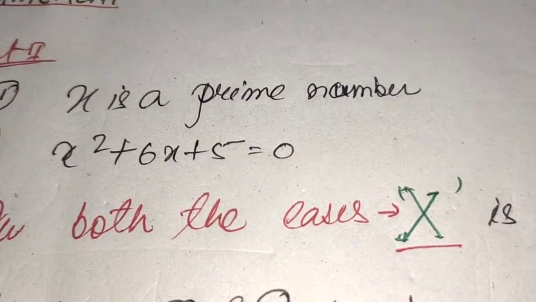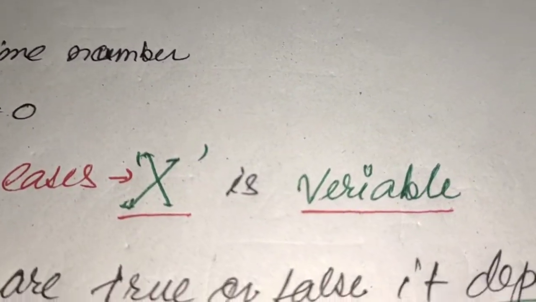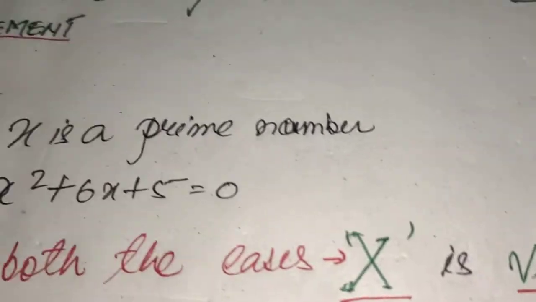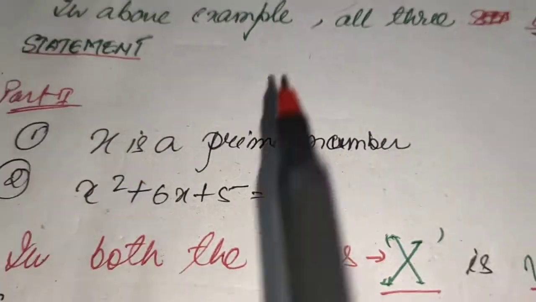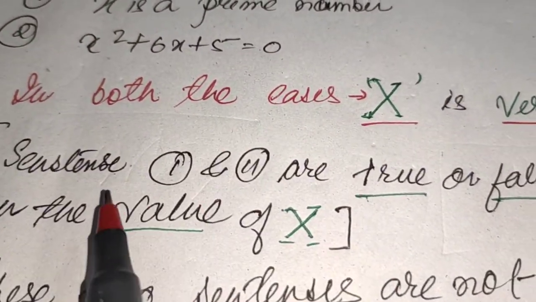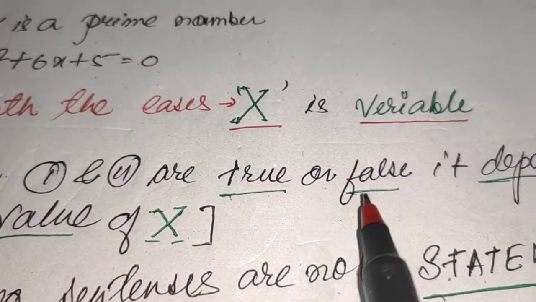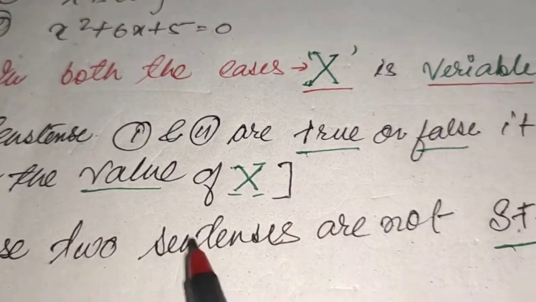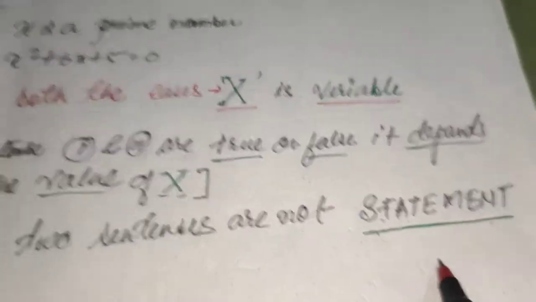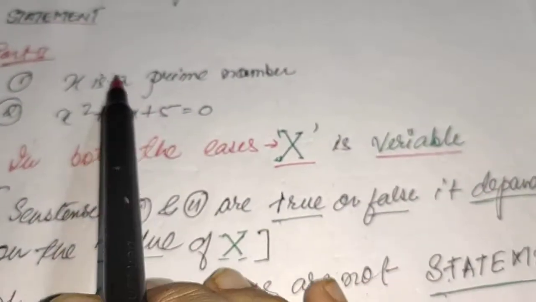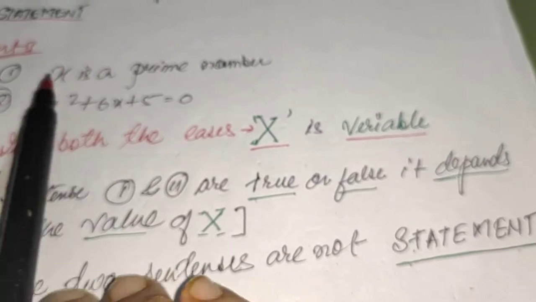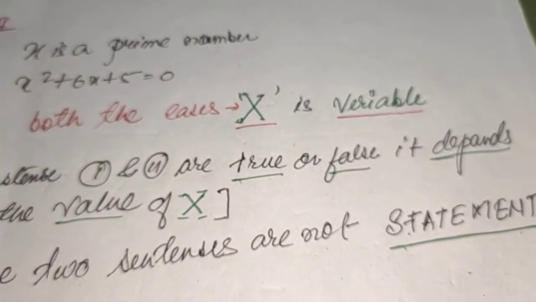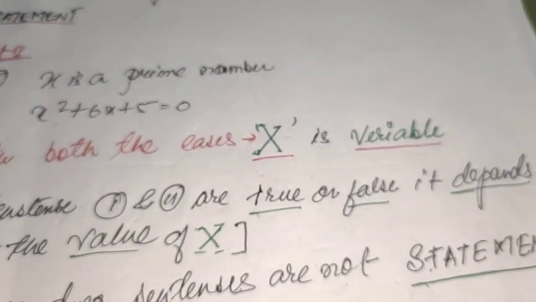In both cases, x is a variable. We don't know the exact value of x. Since sentences 1 and 2 being true or false depends on the value of x, these two sentences are not statements. So your values should be concrete and to the point, then only it will become a statement.